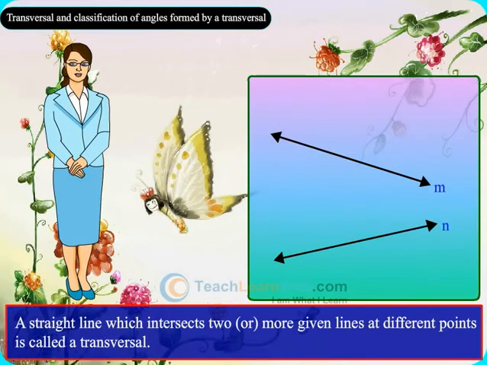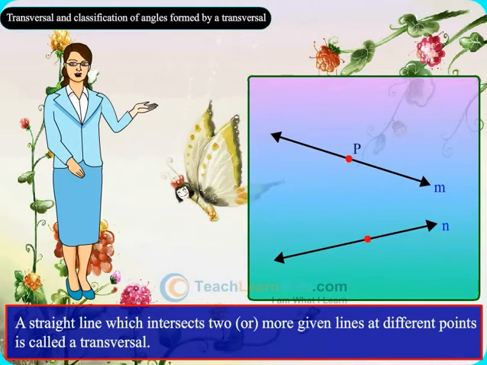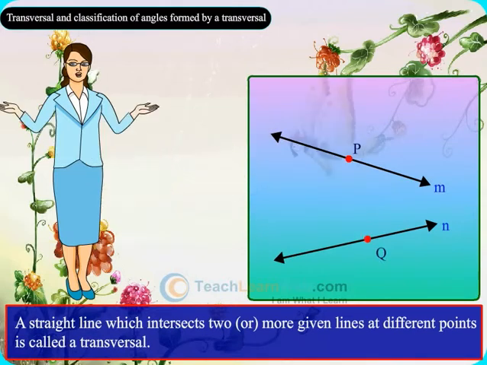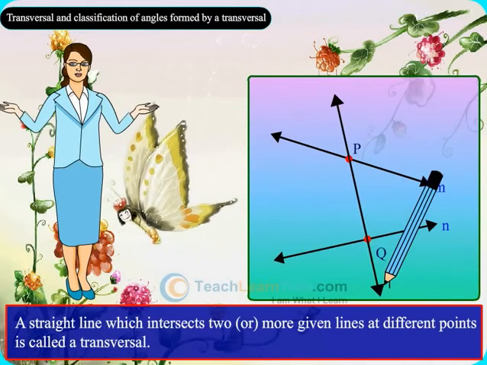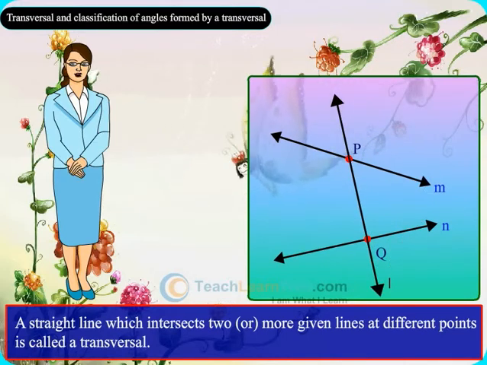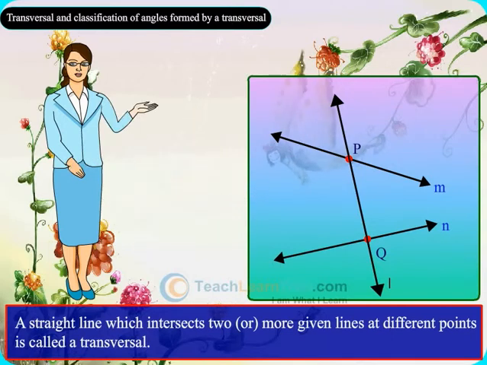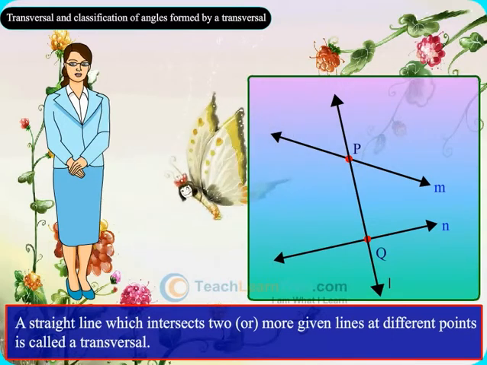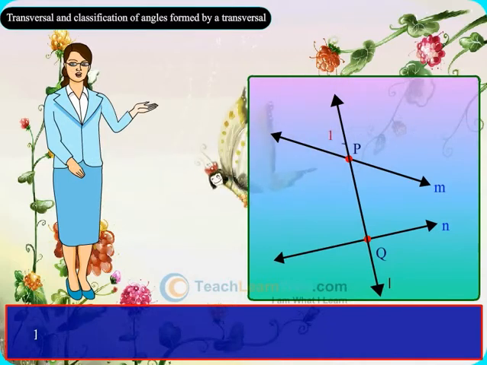For example, if we take two lines M and N on a plane, mark a point P on the line M and point Q on line N. Now if we draw a line joining P and Q, then it is stated as the transversal for lines M and N. Now in the figure you can see that some pairs of angles have been formed.